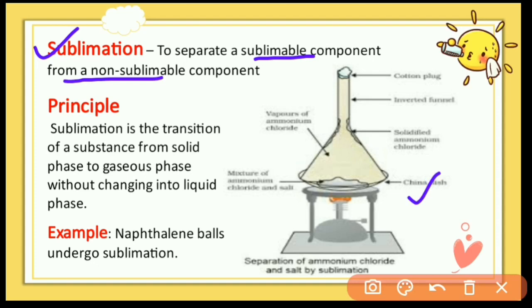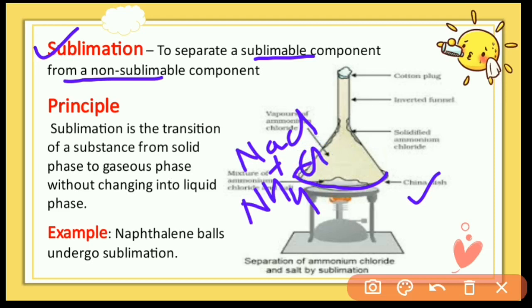In this activity, take a watch glass, and in the watch glass take a mixture of NaCl, sodium chloride, which is a non-volatile, non-sublimable substance, and ammonium chloride, NH4Cl, which is a sublimable, volatile substance. Cover the watch glass with an inverted funnel.